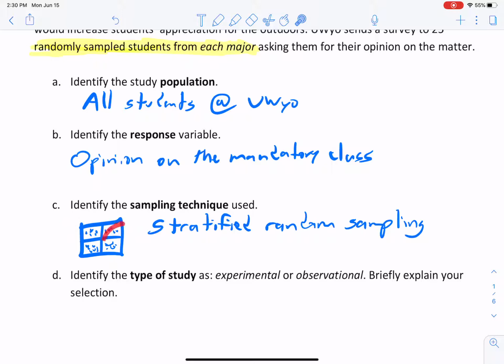And we would maybe ignore this one and get this one. So cluster sampling is when we take the whole thing and take everything out of there. Stratified random sampling is when we take everything and just pick a few people from every single one. Okay, so that's sort of the difference between the two. No need to get super hung up on that, but that's the general idea here.